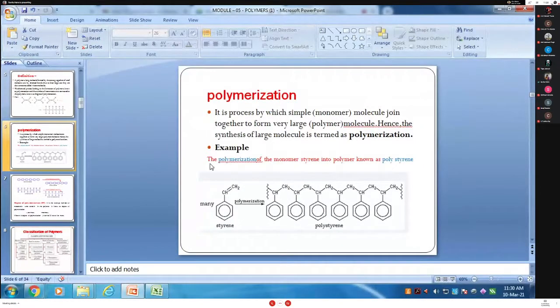For example, the polymerization of monomer styrene into polymer known as polystyrene. See this here. Here is a small monomer that is called as styrene, and such small monomers are combined, n number of this same repeating unit. It is called as the polymerization process, formation of the polystyrene. The small molecules combined together form a large molecule, called as polymerization.